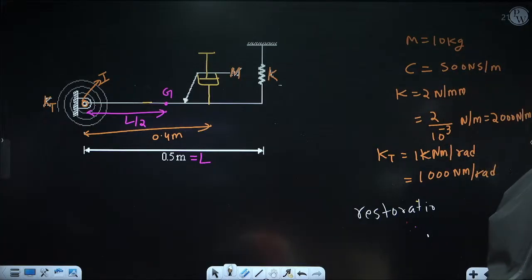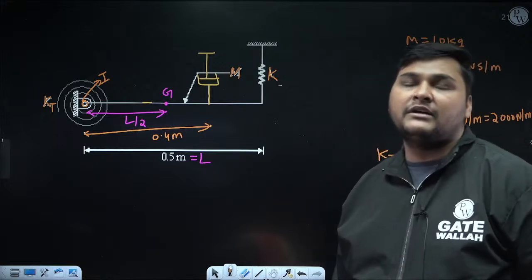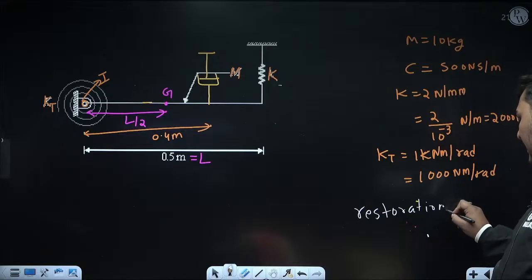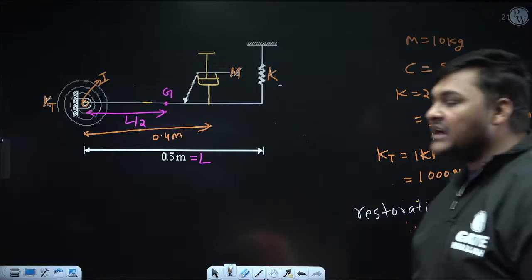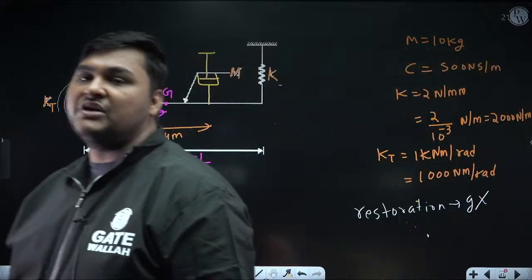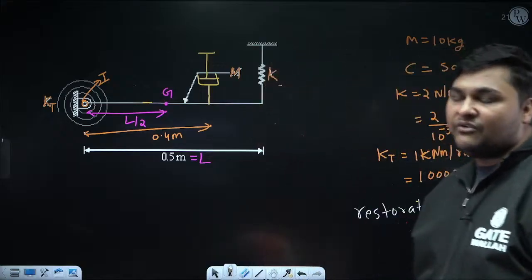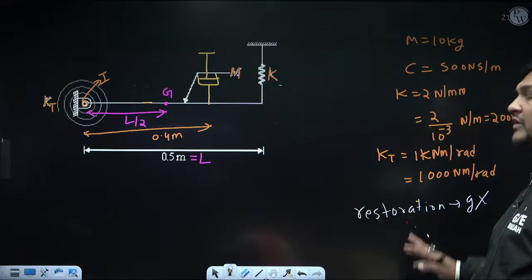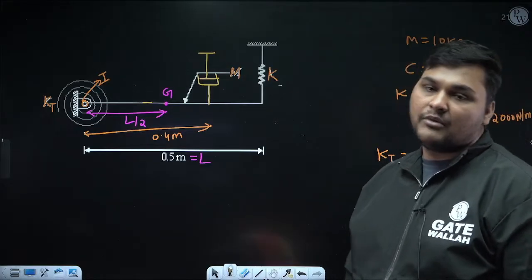And so, can I say they will counter each other's effect? Since they are countering each other's effect, there will be no role of gravity in the restoration. So during derivation of the equation of vibration, we will neither consider weight nor the static deflection of the spring due to weight, because they are cancelling each other's effect. But how they are cancelling, don't bother about that.